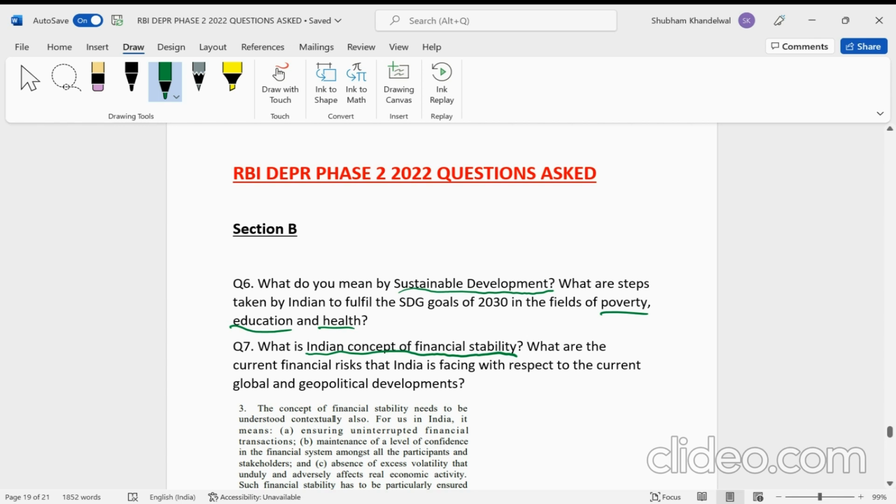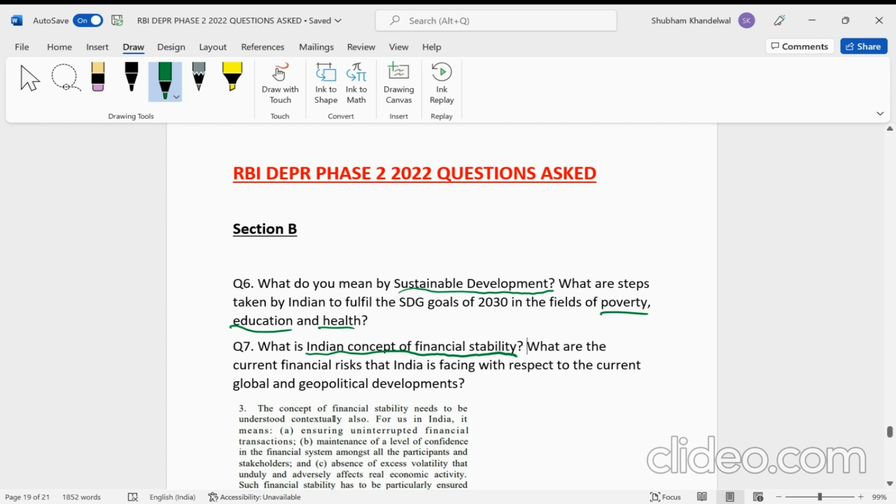Now, guys, if you have watched my previous videos where I have discussed the past year questions asked in phase two of RBI, there we saw that RBI usually asks 1 or 2 questions from the economic survey in section B, because in the economic survey there is volume one, where some new ideas with respect to the economy are discussed. So from there, RBI picks up 1 or 2 questions. But this time around, there was no volume one of the economic survey. So quite naturally, RBI did not have enough material to ask from the economic survey.